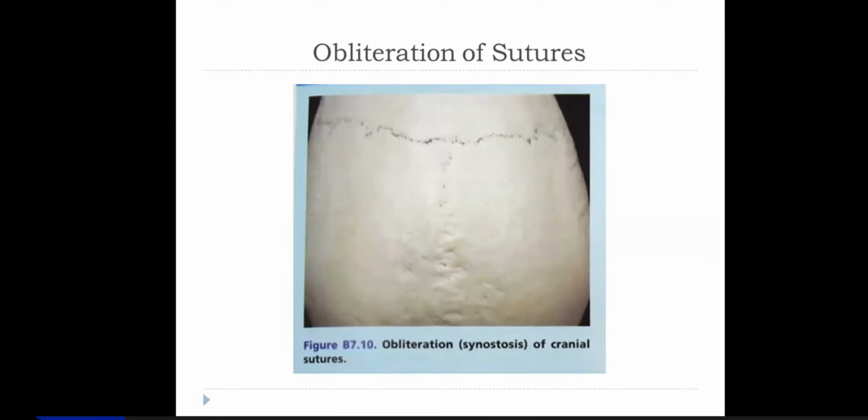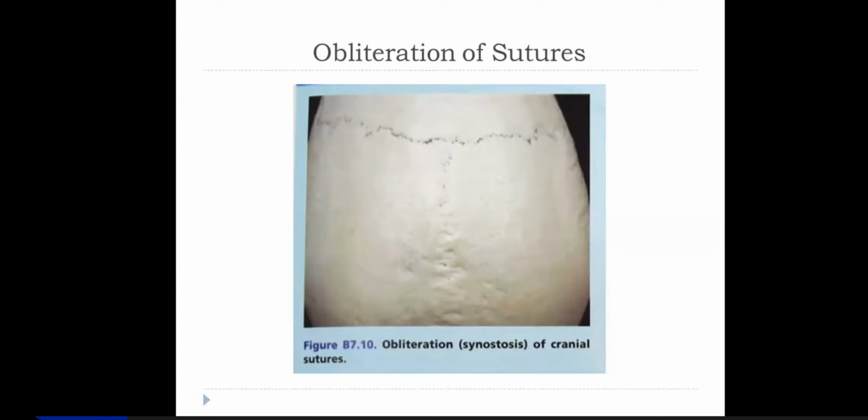But the periosteum on outside and inside at these sutures are connected with the help of intersutural ligaments, which is a lax ligament. After birth, the bones are brought back into position, and gradually there were gaps in this cranial vault.